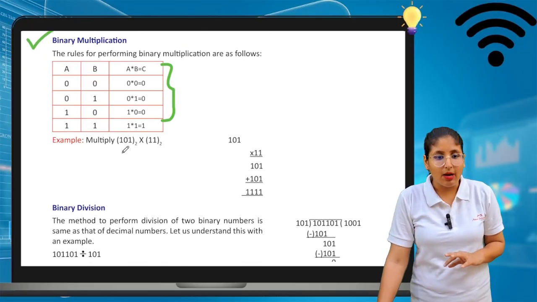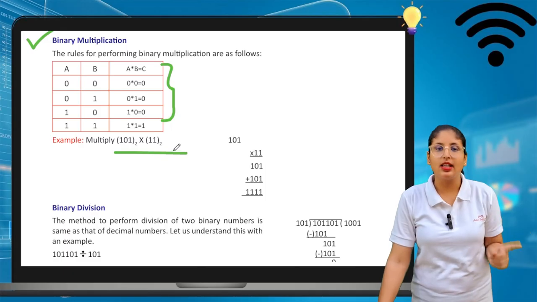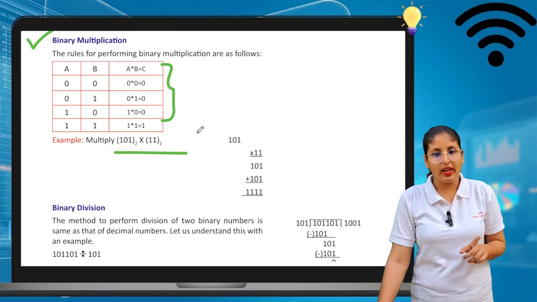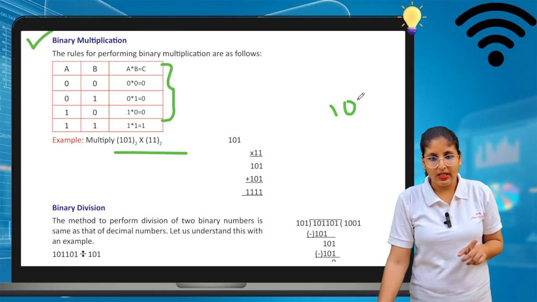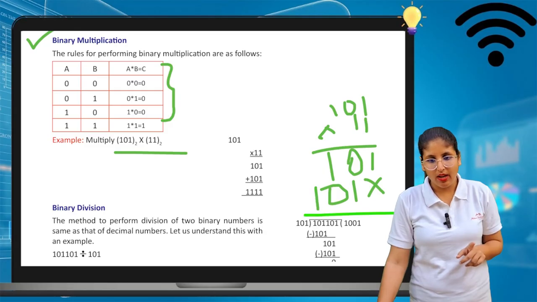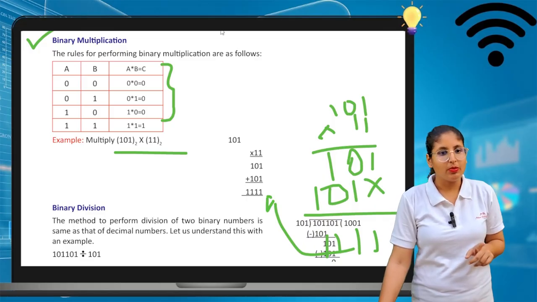Okay, now one example is for you. Now you have to multiply 101 with 11. Okay, see, write 101 with 11. So this is how we can multiply 101 by 11. Now we know 1 multiply 1, the answer comes up 1. So we write 1. 1 multiply 0, 1 multiply 0, that means it is 0. 1 multiply 1, that comes 1. So it is the same as what we use in maths also. It is not a different one. So the answer comes up 1, 1, 1, 1, 1. This is how we write the answer. Okay, so multiplication is over.